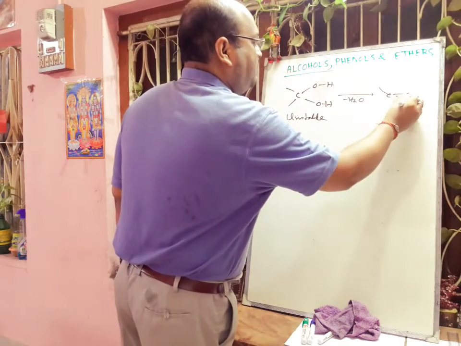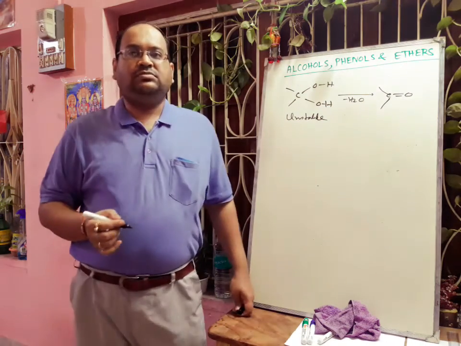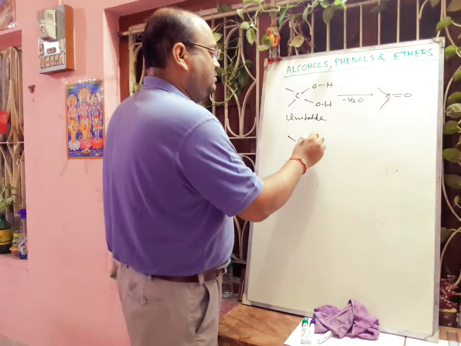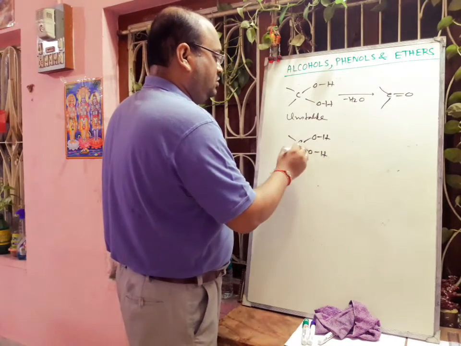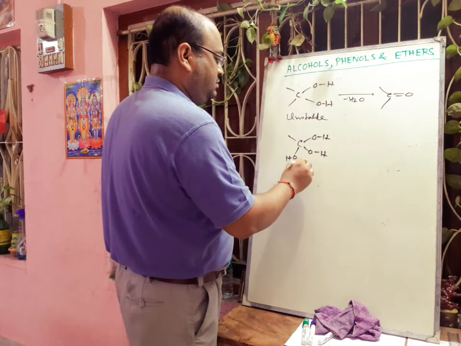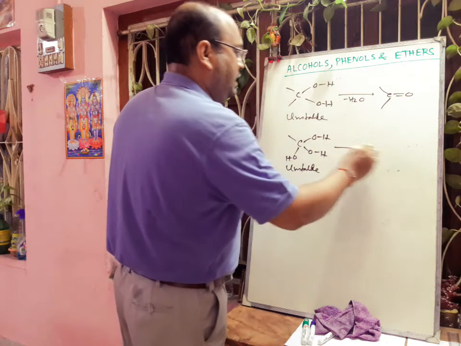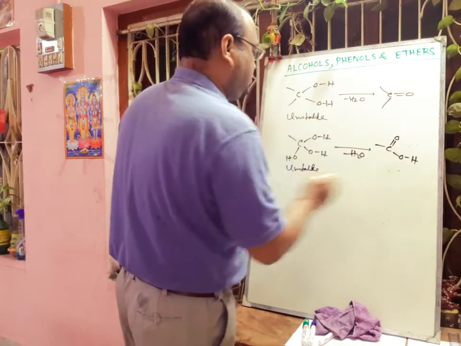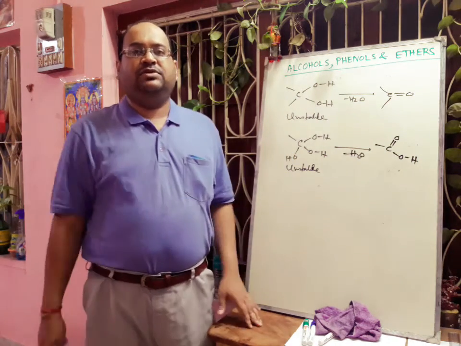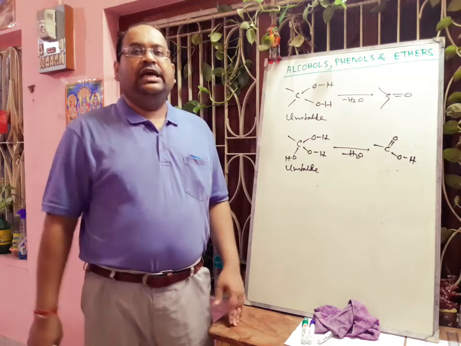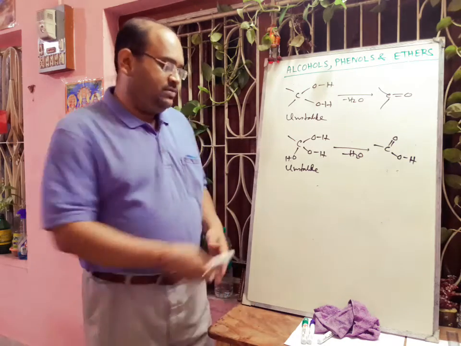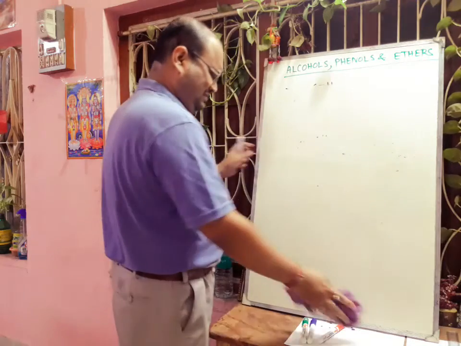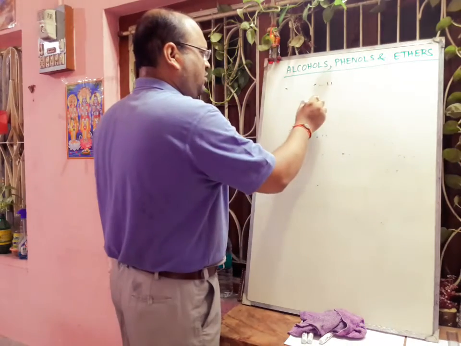This is unstable, and there is formation of a keto group or ketone. If there are 3 OH groups on the same carbon atom, it is also unstable, and there will be elimination of water, it will form carboxylic acid. So these are unstable. But there are some examples where gem diols containing electron withdrawing groups may be stable, like chloral hydrate. If we draw the structure of chloral hydrate, then we can see there is hydrogen bonding.